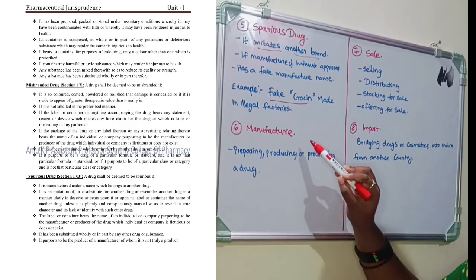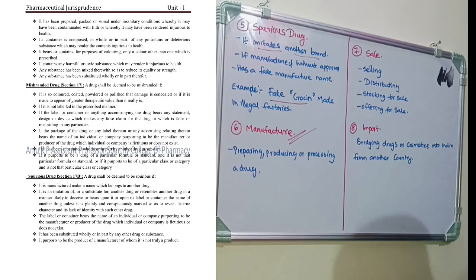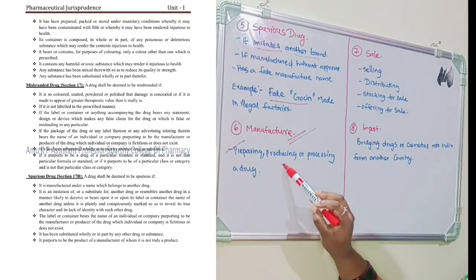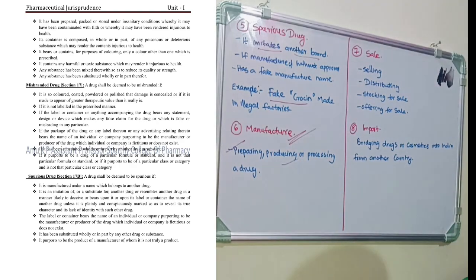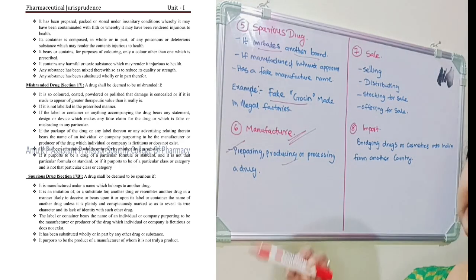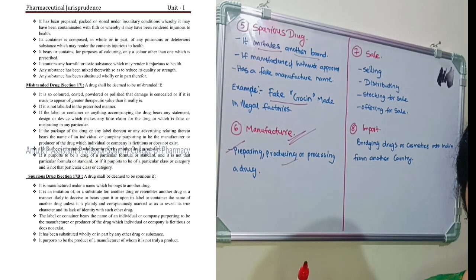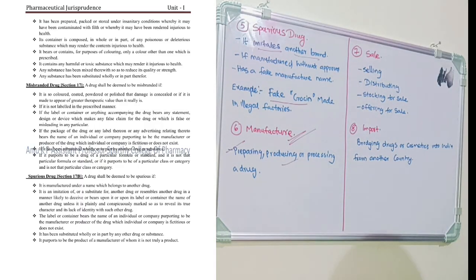Next, what is manufacture? You know already, if we are preparing, producing or processing a drug or cosmetic, we will call it manufacture, which includes packaging and labeling also.